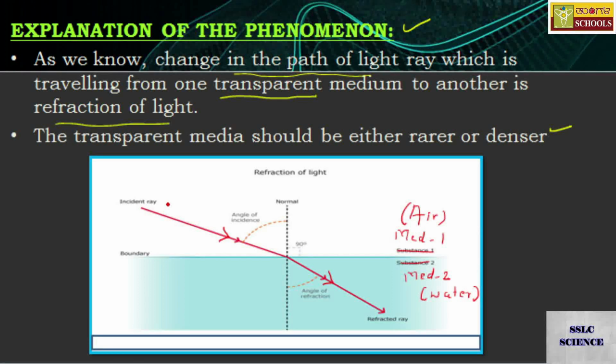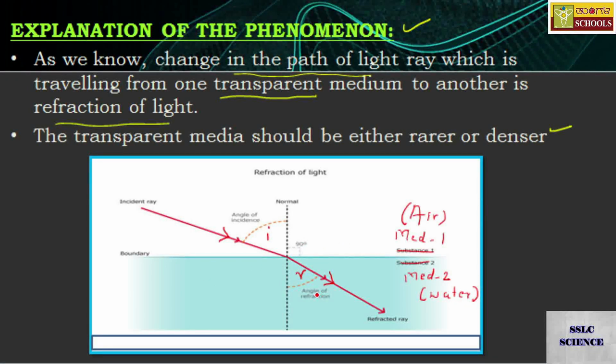When the ray of light is traveling from rarer to denser, from air to water, the angle of incidence I is greater than the angle of refraction R. With respect to the normal, I is greater than R as it is traveling from air to water, or rarer to denser medium.